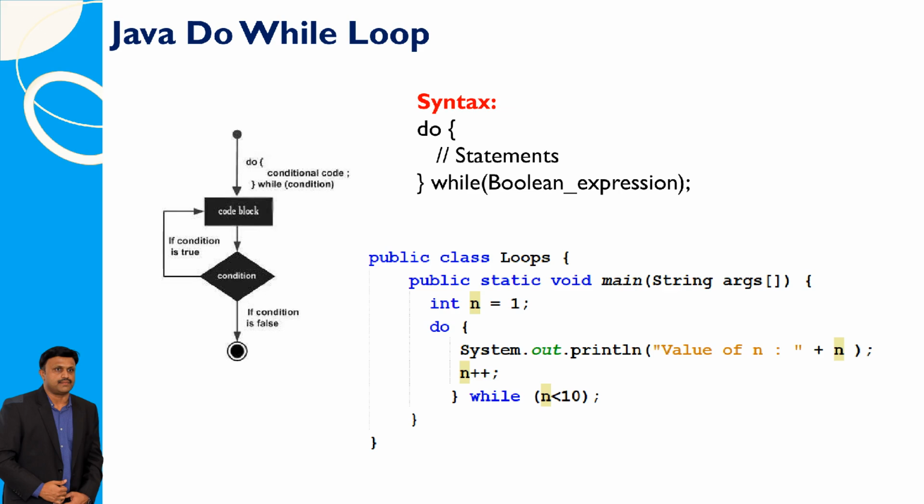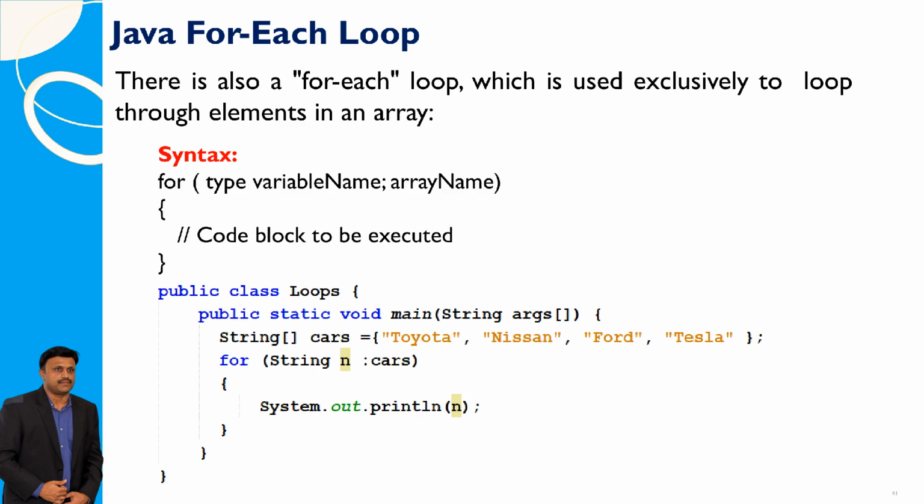A do-while loop functions similarly to a while loop, with the key difference being that it guarantees execution of the loop's body at least once before checking the loop condition. The for each loop in Java is designed for iterating through elements in an array. In the provided example, the loops class demonstrates its use with a string array of car brands.